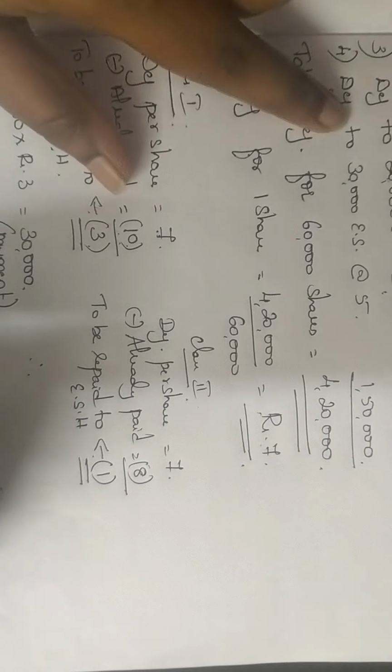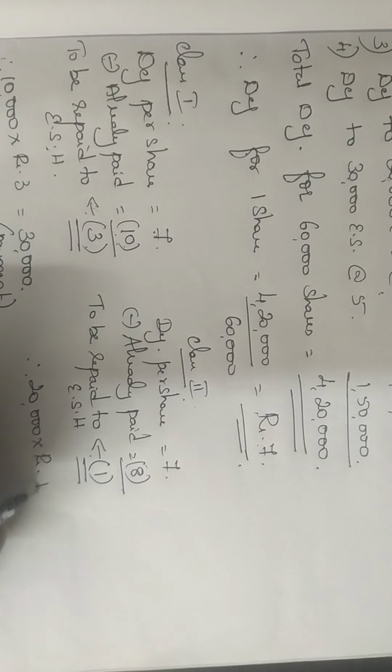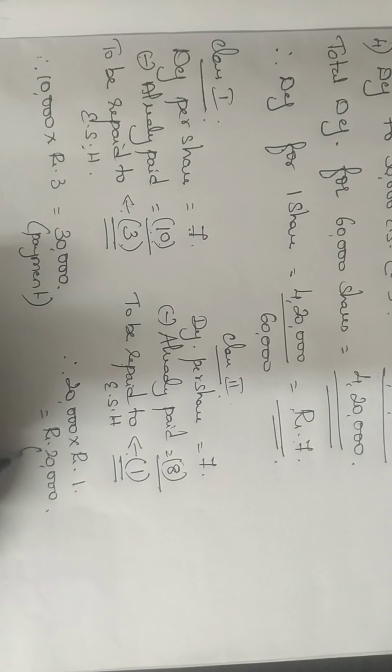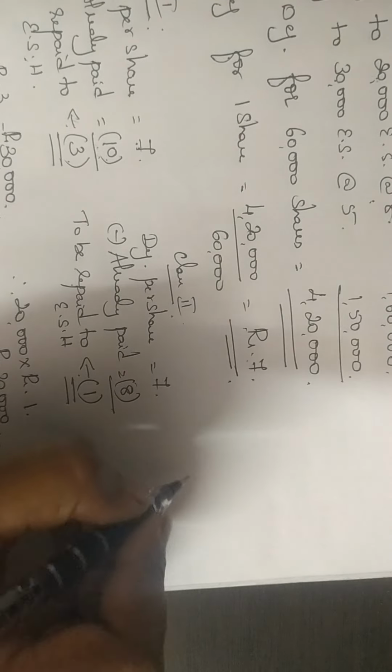Therefore, how many equity shares are there? Second class, 20,000. So 20,000 into rupees 1 is equal to rupees 20,000. Where will you write? You are repaying them, so it has to be written under the payment side. This is also in rupees. Fine. We'll see what happens for class 3.